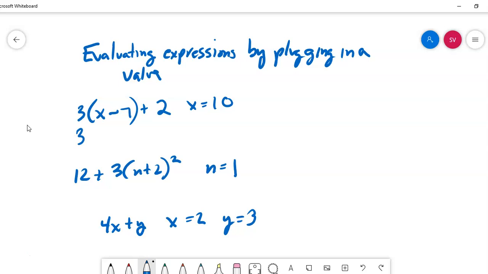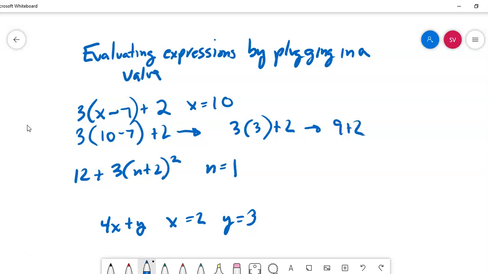So in our first example here, like we said, we're going to replace x with 10. We want to handle what's in parentheses first. 3 times 10 minus 7, which is 3, plus 2. 3 times 3 is 9, plus 2, which will give me 11 as my final answer. And that's really all there is to it, just substituting in and solving.